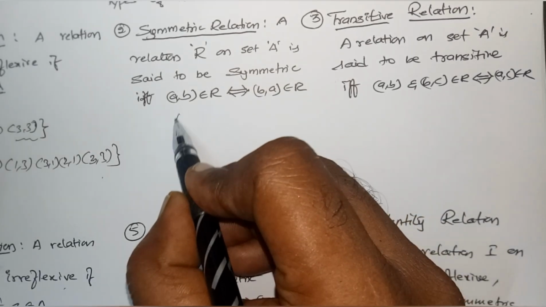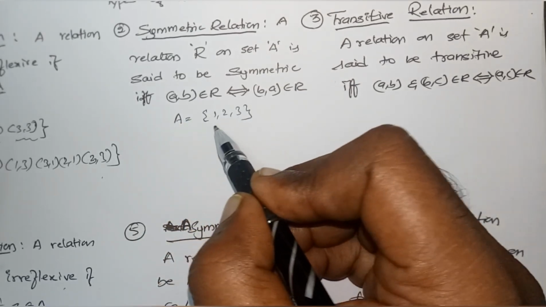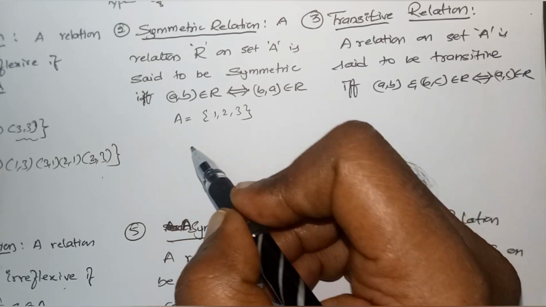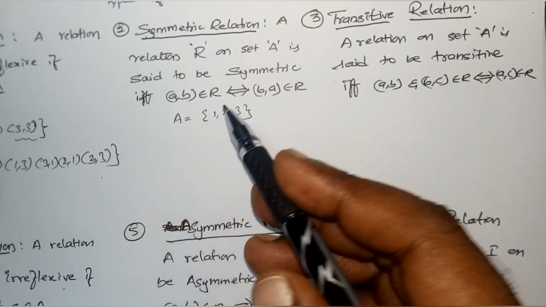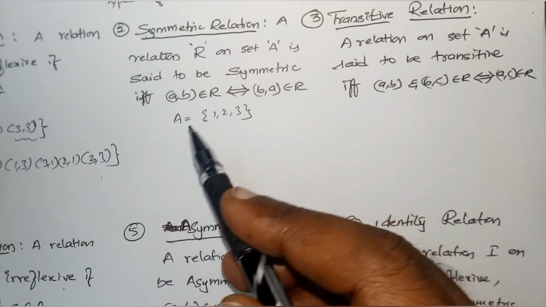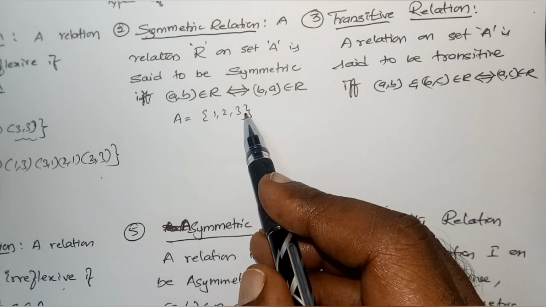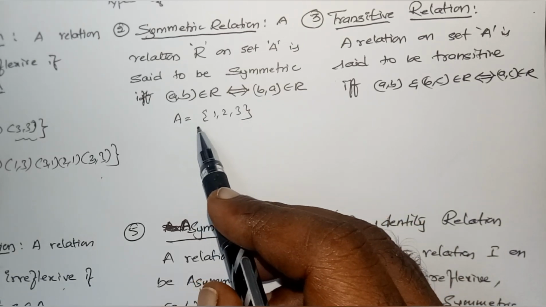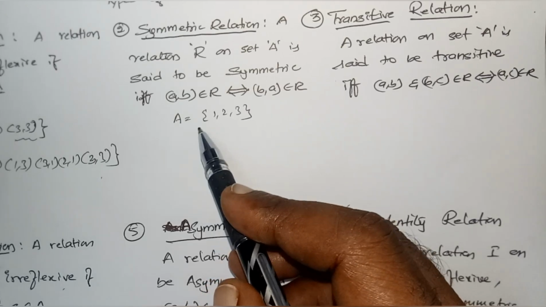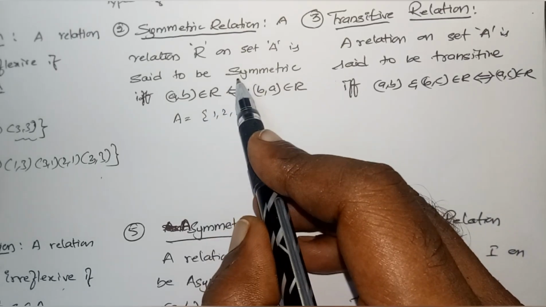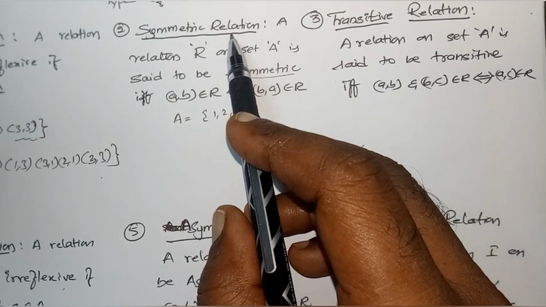Suppose I consider A as {1, 2, 3}. How many subsets can I create from A cross A, the Cartesian product? How many subsets can be created from the A cross A product means 2 power 9. 3 into 3, total 9. A cross A contains 9 elements. Subsets is 2 power 9. Among 2 power 9 subsets, which relation is called a symmetric relation? That's our question. So how is a symmetric relation defined?